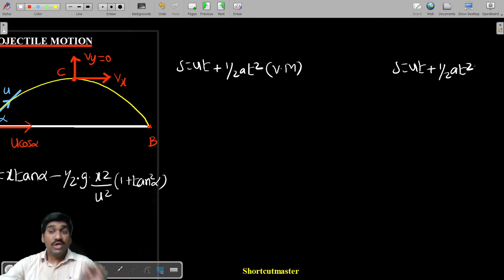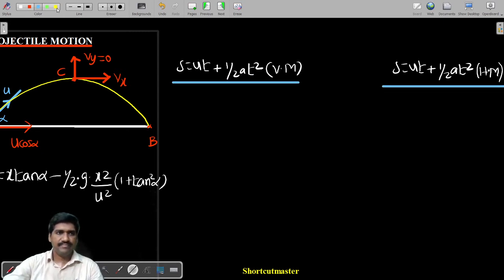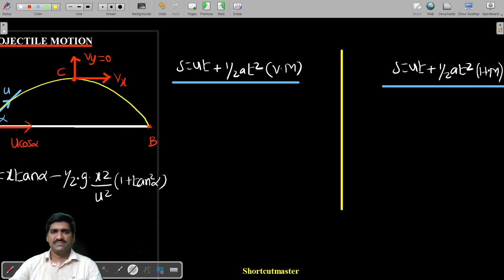If you don't know this point, nobody can differentiate when to apply the equation in the exam. So be careful, try to understand these things clearly. If you apply it in the vertical direction, what happens?